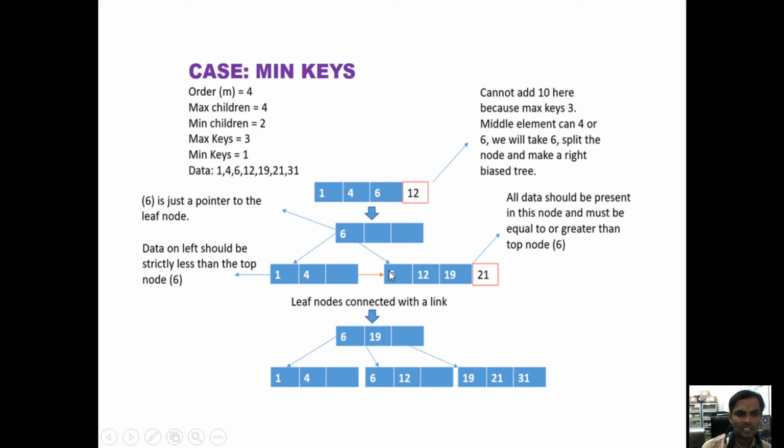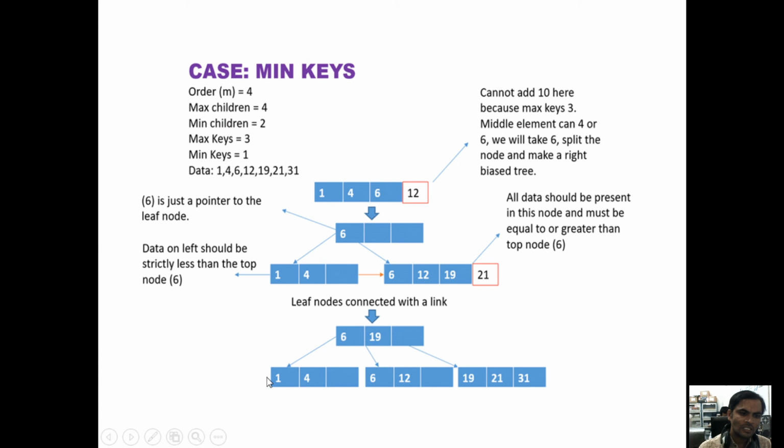Again we are inserting 6, 12, 19. Again we are inserting 21, it is an overflow. We can insert only a maximum of 3 key values for one node. When you are inserting 21, we are getting an overflow. Now when we get an overflow, again we split into one more node. Again that value we are transferring to the upper stage. The leaf node is converted into a link with the help of 6. Then we are transferring the middle value, placing 19 here.